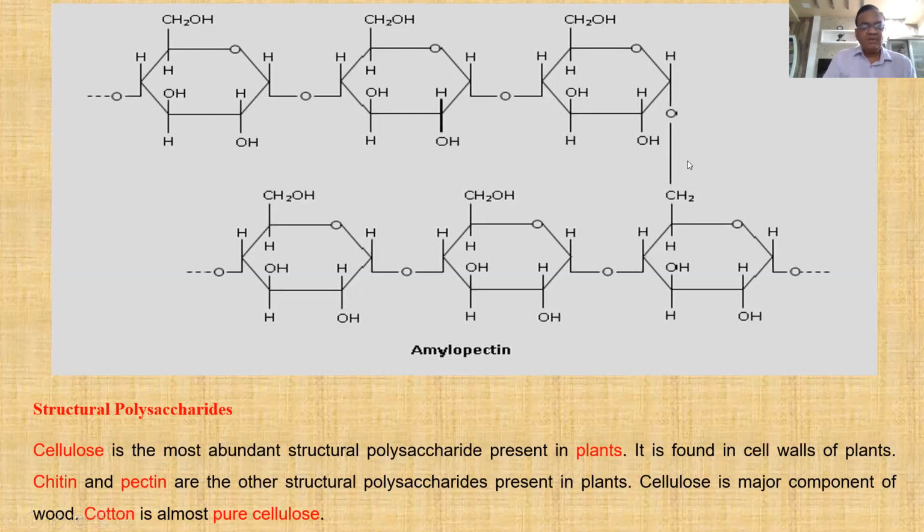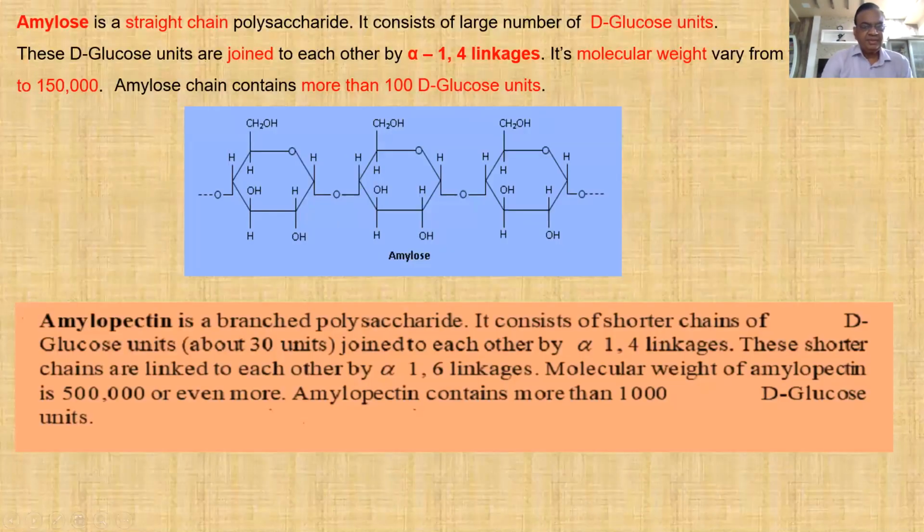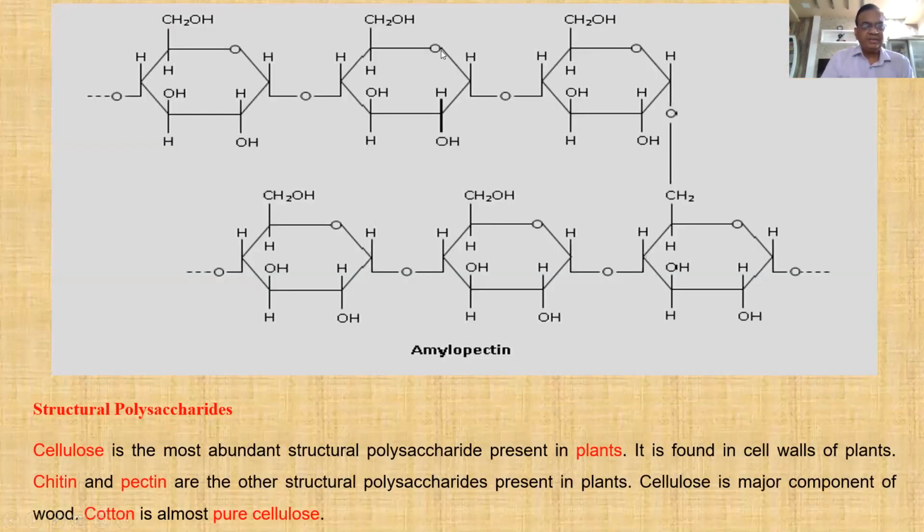Thus this is the alpha-1,6-glycosidic linkage, and these are the alpha-1,4-glycosidic linkages. This is the structure of amylopectin. So this is the difference between amylose and amylopectin structure. This is amylose, only 100 D units. And this one is amylopectin, with one more additional linkage, the alpha-1,6-glycosidic linkage. See this structure.